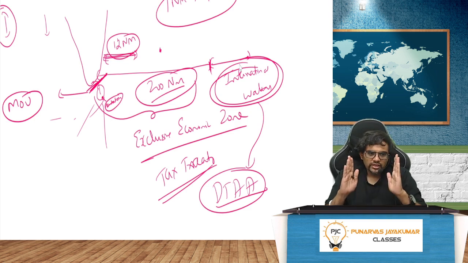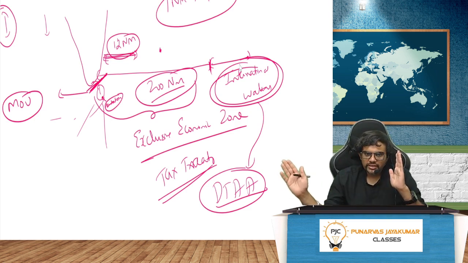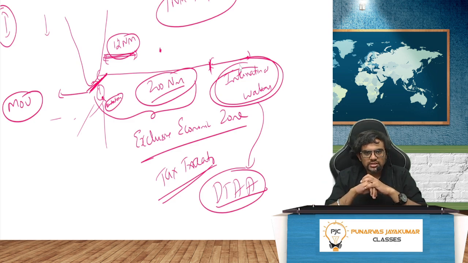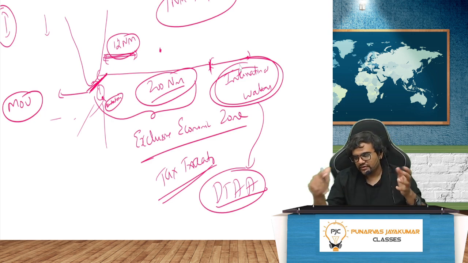So you have 12 nautical miles, then you have 200 nautical miles, and then international waters. The 200 nautical miles, it includes 12, that is called an exclusive economic zone. Is it part of India? Yes. And after that only international waters will come. Now in international waters, what taxation will come? India will tax or they will tax. That's why you have all these tax treaties, arrangements, agreements. We'll have to see that later.